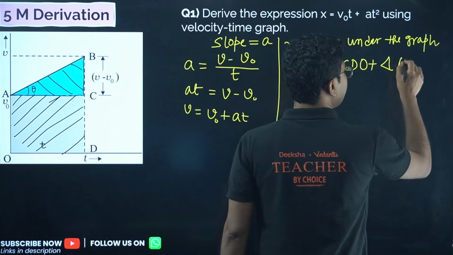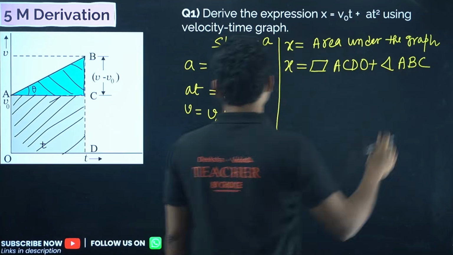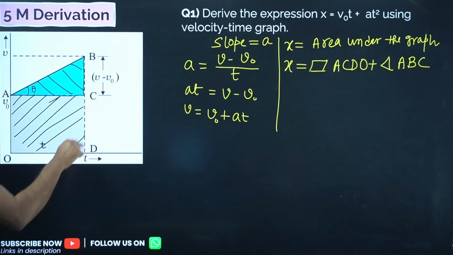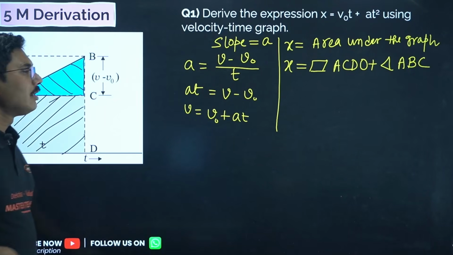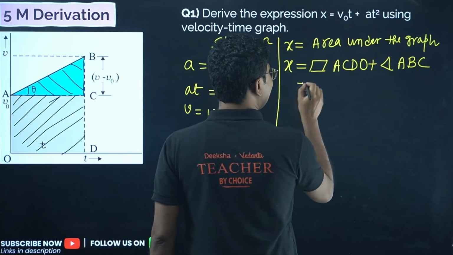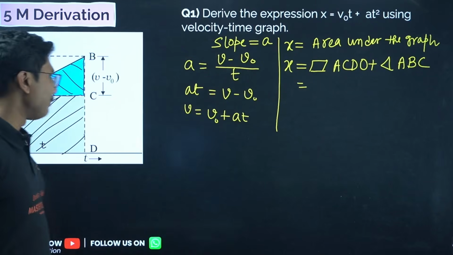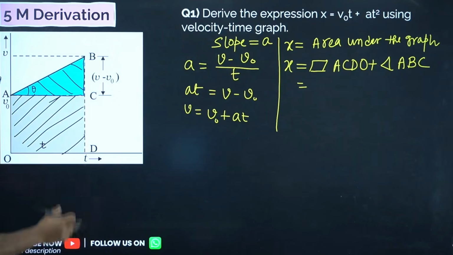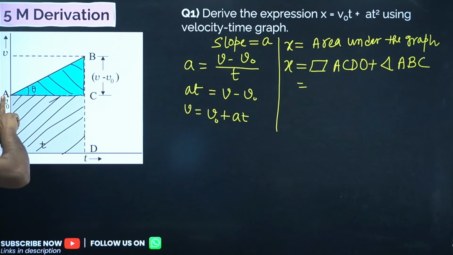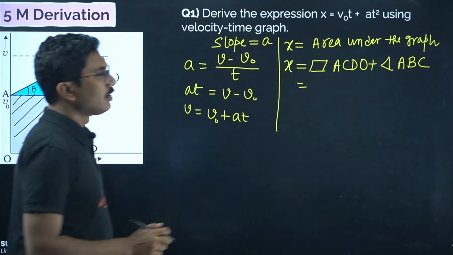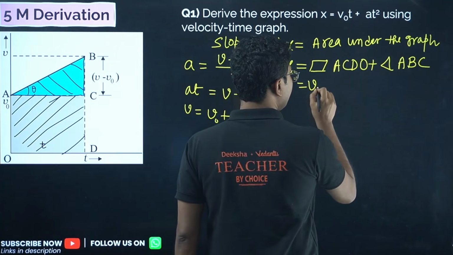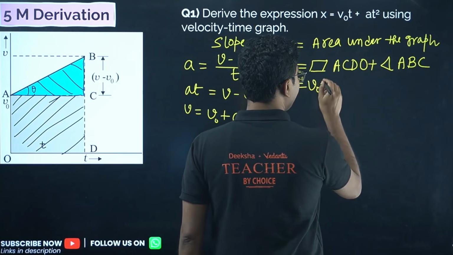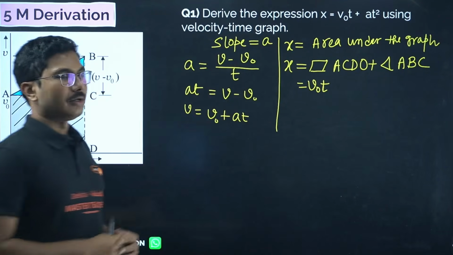These two are independent. Obviously if we take this rectangle and add the triangle, we get the total area. What is the area of a rectangle? Area of a rectangle is base into height, or length into breadth. Here length is t and breadth is v naught. So we simply say v naught into t is the area of the rectangle.